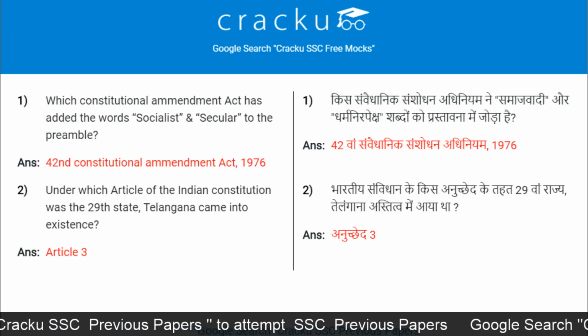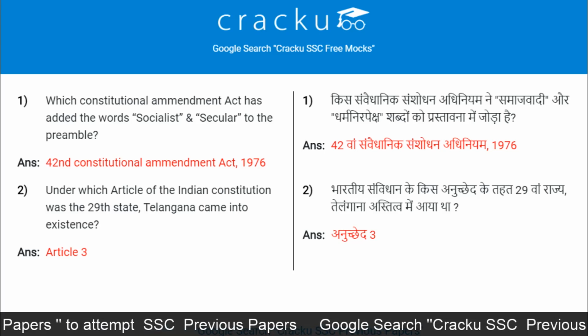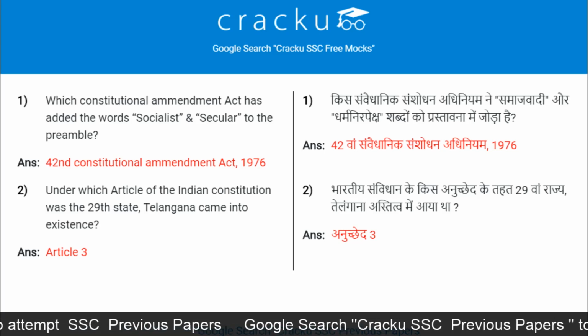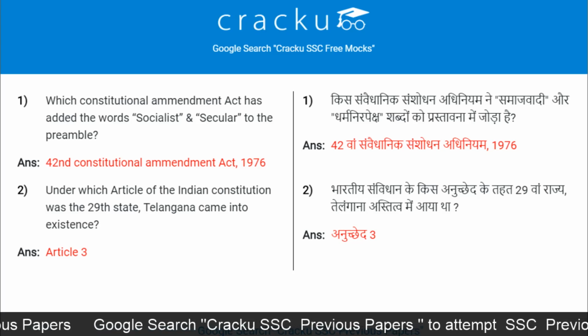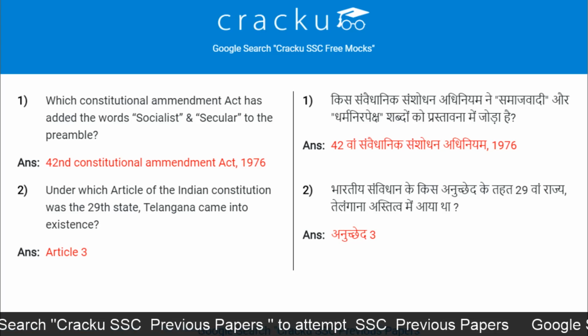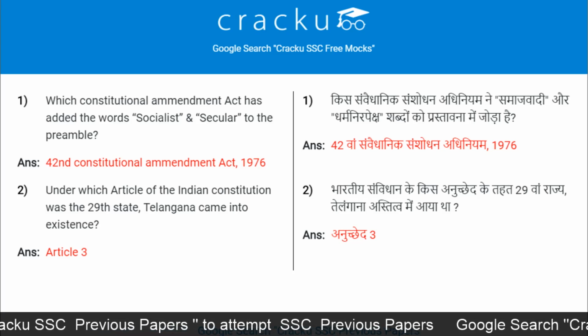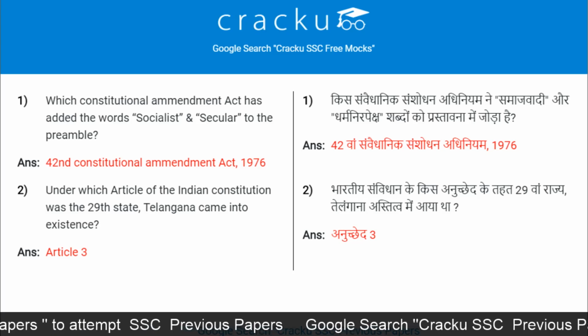Which constitutional amendment act has added the words socialist and secular to the preamble? 42nd Constitutional Amendment Act, 1976. Under which article of the Indian Constitution did the 29th state, Telangana, come into existence? Article 3.